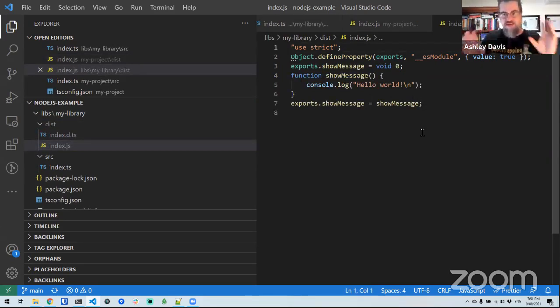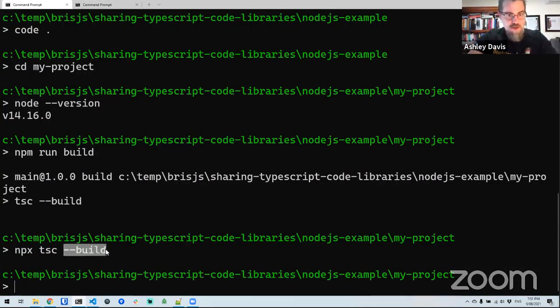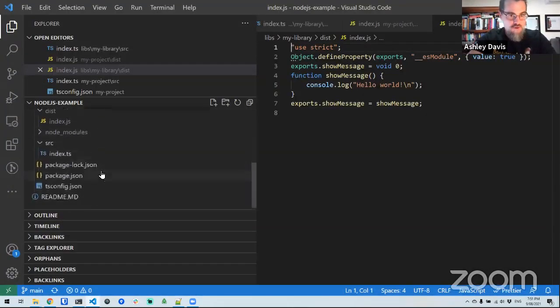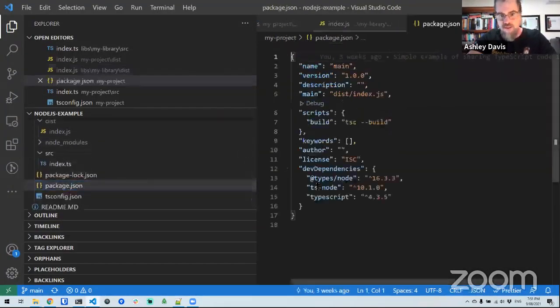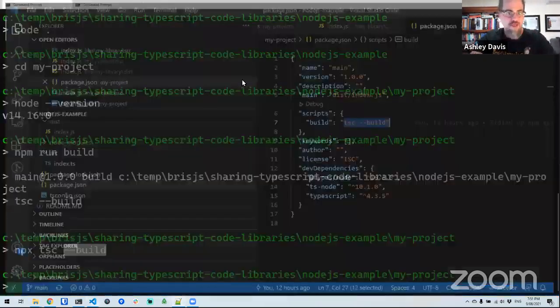It's really just a little bit of a helper that can connect multiple projects, multiple TypeScript projects, and compile them all when you use this build argument that we used here on the command line. And like I said, I have encoded this in the package.json file. So if we just find that for my project, you can see here the build script is just set to that command, TypeScript compiler --build. So again, nothing too exciting there, but we have to cover this before we move on to the slightly more advanced example, which we'll do now.